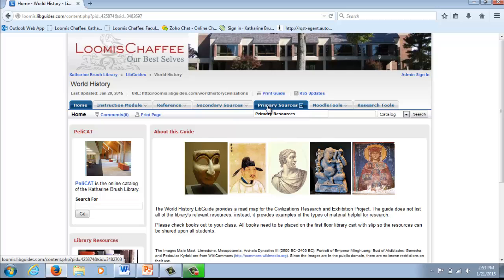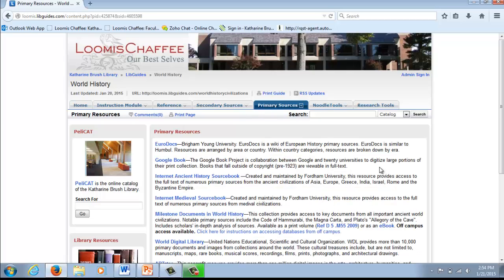You will find a list of good primary resources on the World History Civilizations LibGuide. Go to the tab marked Primary Sources and select Primary Resources. Be sure to read the annotations included here to determine which collections will have the best resources for your project. Also be sure to look at multiple collections of primary sources.